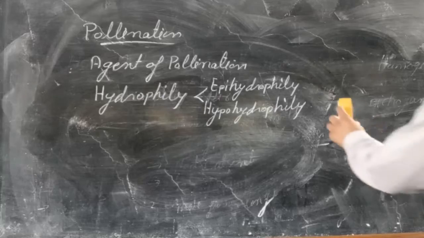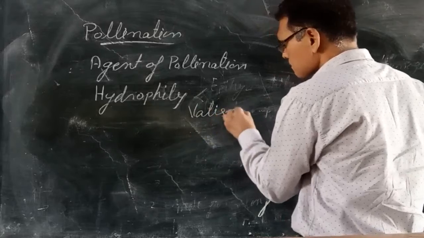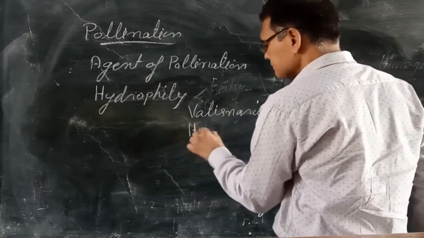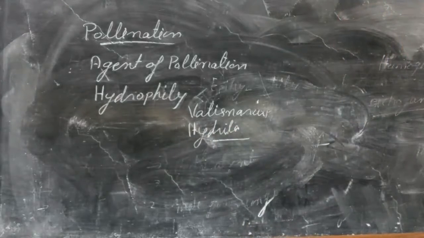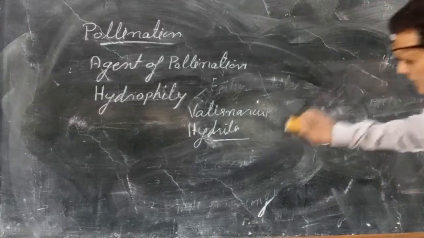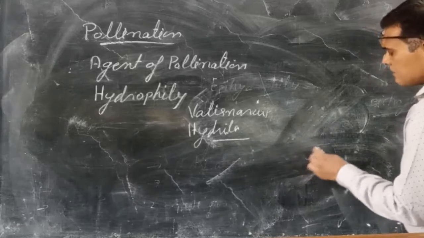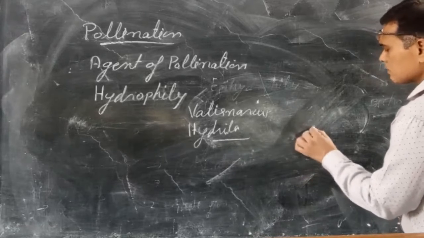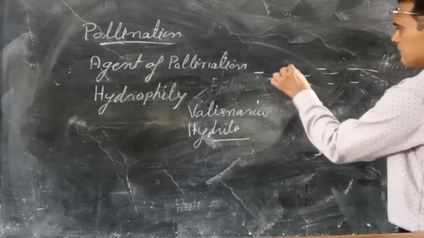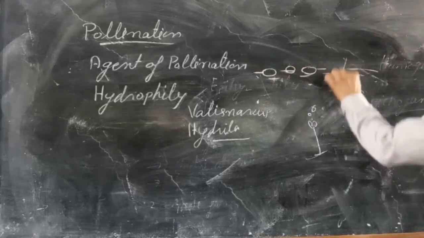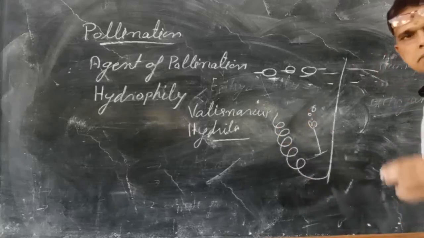Some examples of water pollinated flowers are Vallisneria and Hydrilla. In these, pollination occurs through the water. In Vallisneria, there are two flowers, male flower and female flower. The male flower produces pollen grains that reach the water level, and the female flower has a spring-like flower stalk.